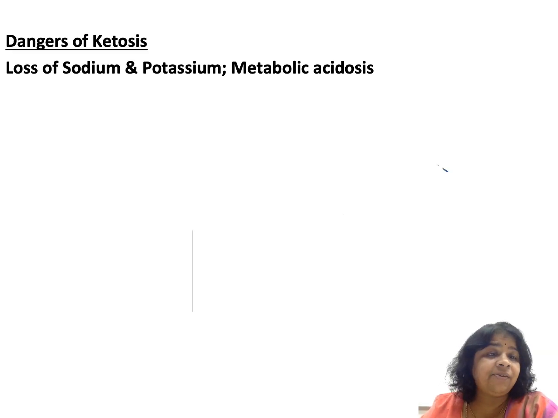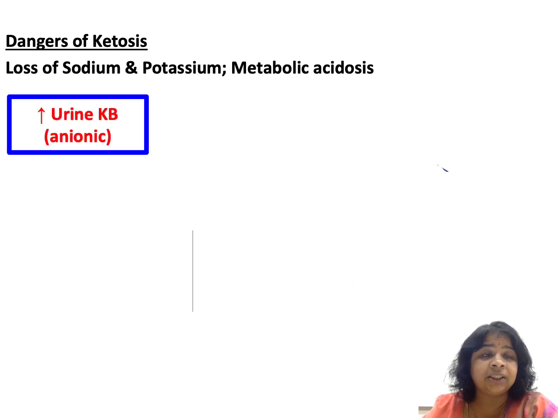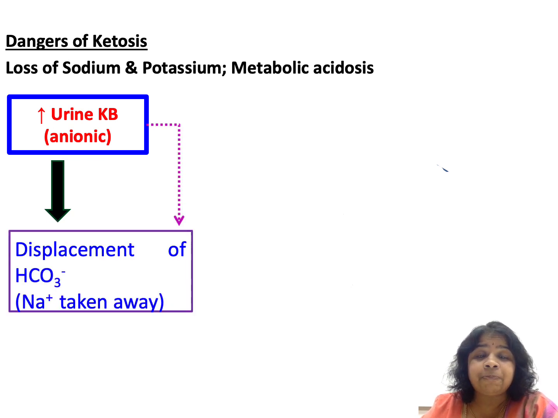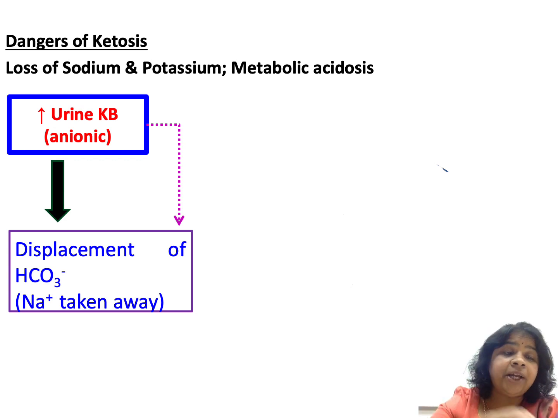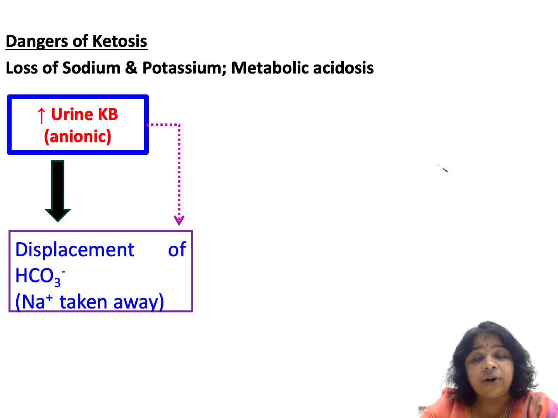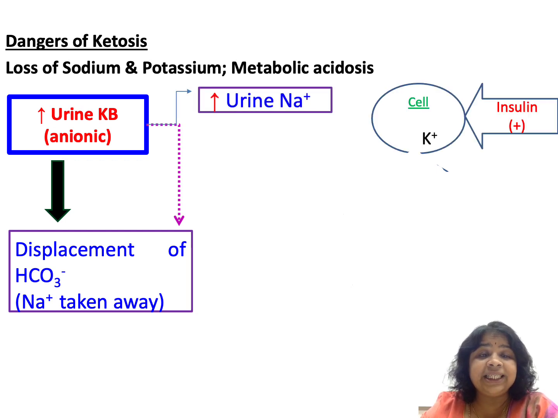So what happens when there is ketosis? There will be loss of sodium and potassium and it leads to metabolic acidosis. The ketone bodies are being excreted in urine, and they are anionic. Therefore there is displacement of bicarbonate, and sodium is taken away because sodium will form sodium bicarbonate and is being excreted in urine. So there is loss of sodium. Now there is increased urinary excretion of sodium.